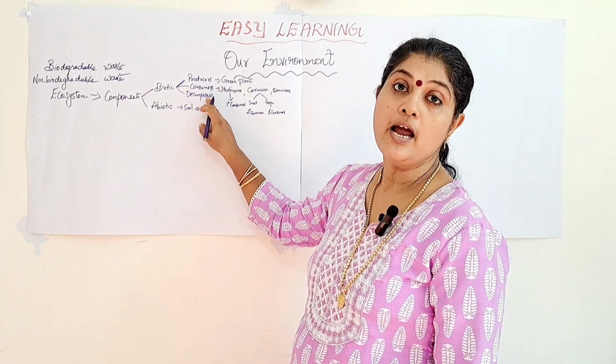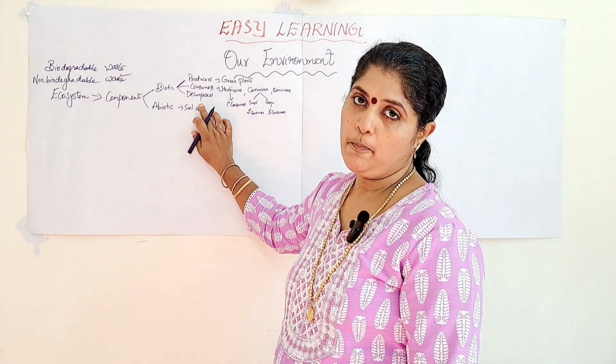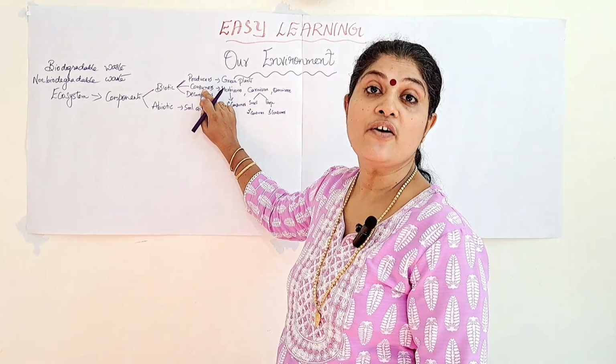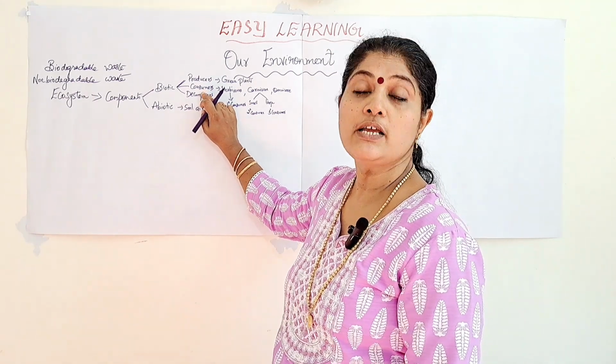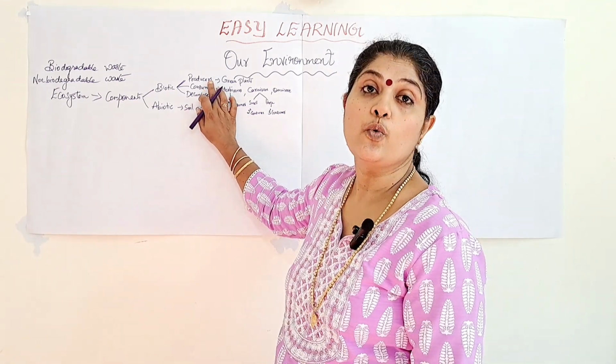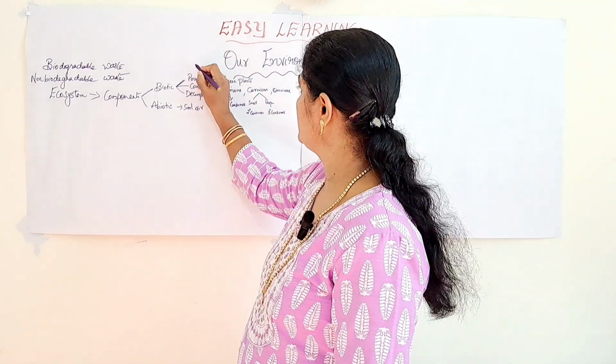Last one is the decomposers. So before moving to decomposers, there is another group of producers and consumers which are very minute. We cannot see them with our naked eyes. So such types of producers are known as plankton.